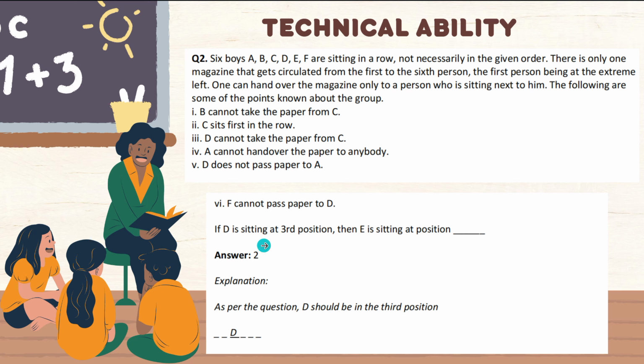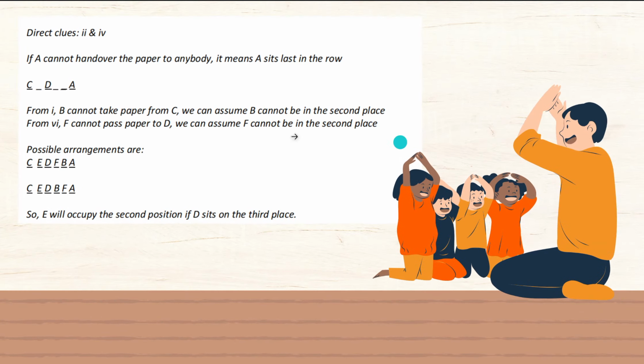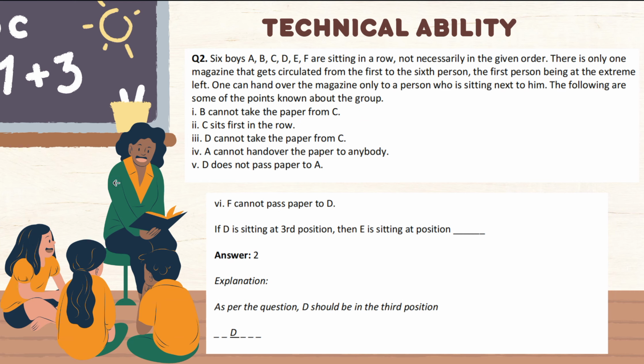Then your question is, if D is sitting in third position, then E is sitting at which position? By the given things I have framed the arrangement. Here is the arrangement: C, E, D, B, F, A. Then what is your question? Let us see your question.